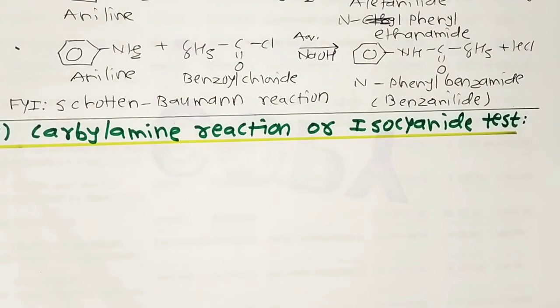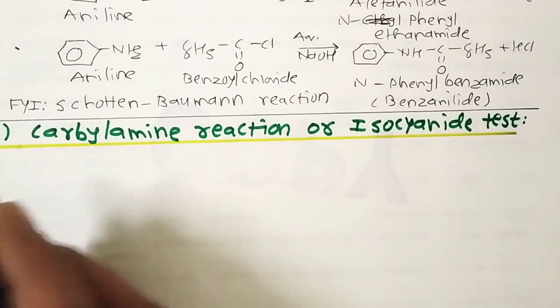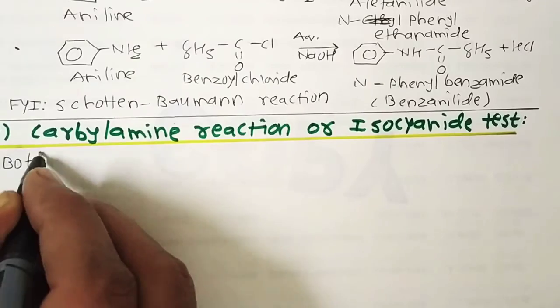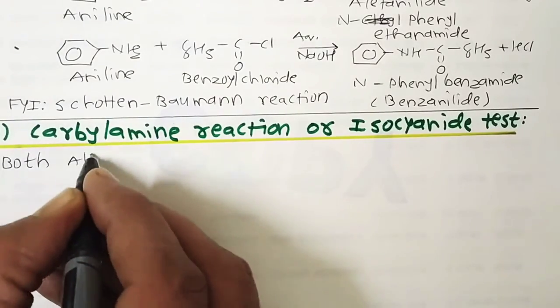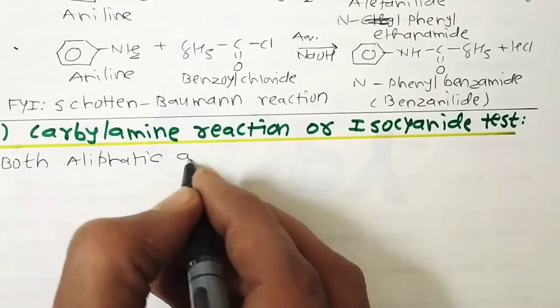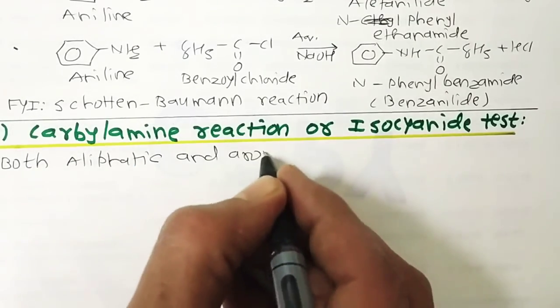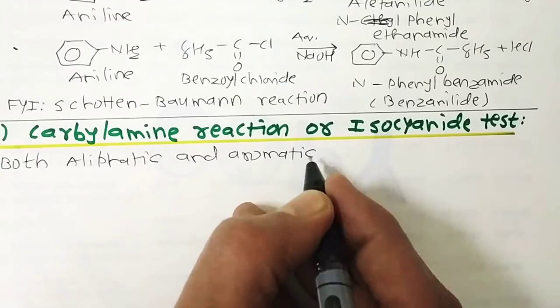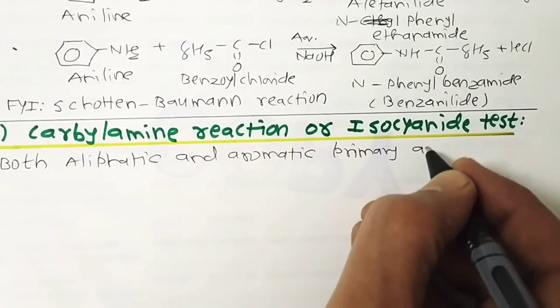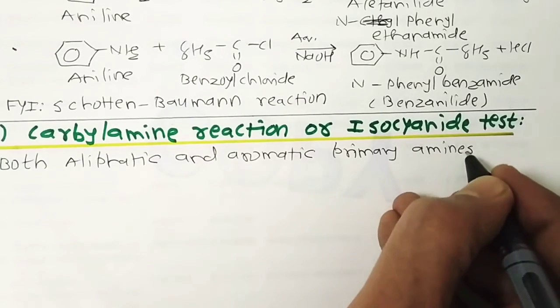So the next one is the carbylamine reaction or isocyanate test, or sometimes we call it the reaction with chloroform. It's one type of identification test. So first, both aliphatic and aromatic primary amines,